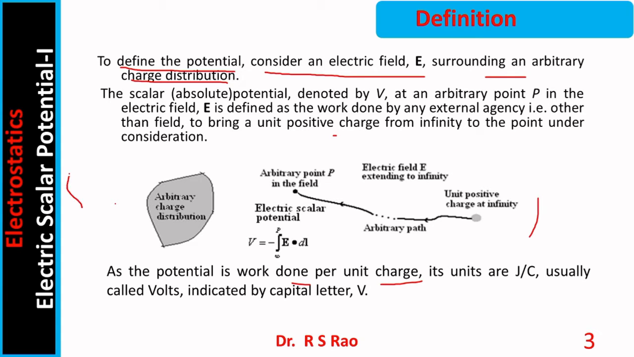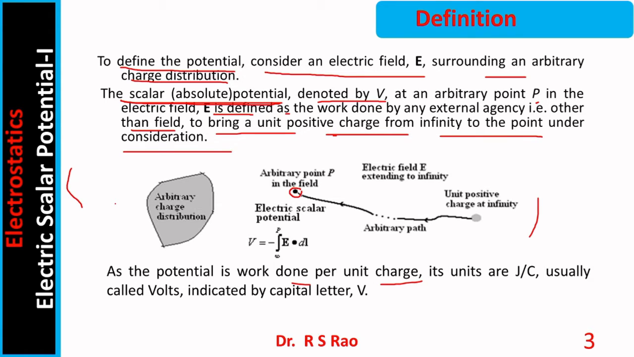Everywhere field is there. Now, the scalar potential, actually this is called absolute potential. Another potential is also there, relative potential. Here, the definition is of absolute potential. The scalar absolute potential denoted by V at an arbitrary point P in the electric field E is defined as work done by any external agency other than field to bring unit positive charge from infinity to the point under consideration.